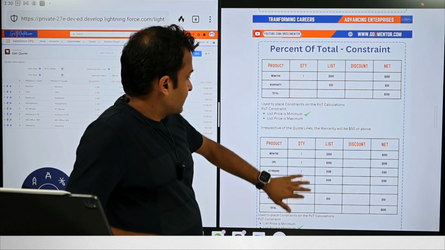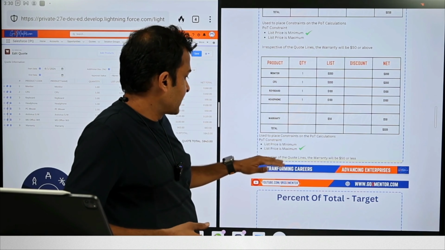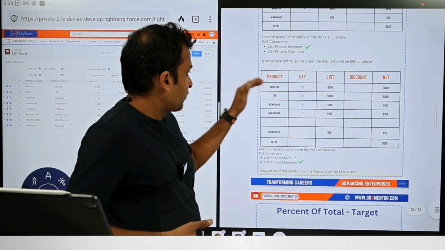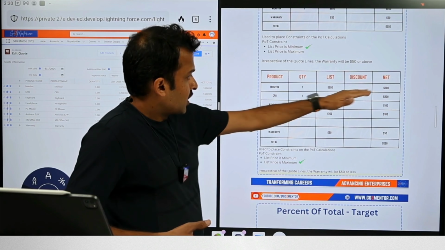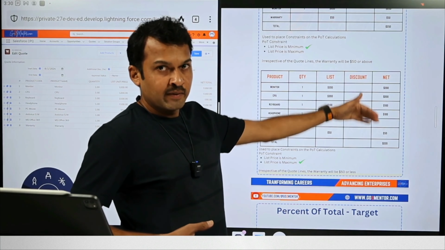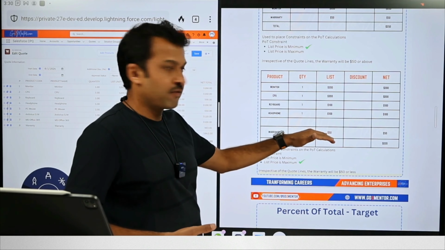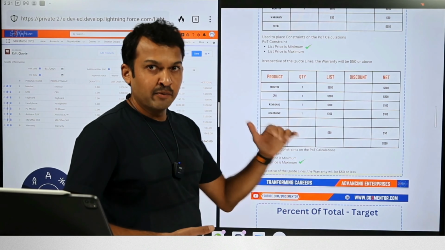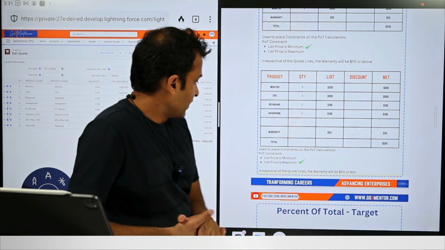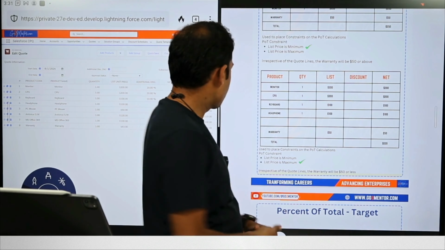Okay. Likewise, when we set the list price as maximum, and we have multiple products, the monitor, CPU, keyboard, headphones, now this is $400, $500, $600. So 10% of that should be $60. But when you configure it in the system, the warranty will remain at $50 because we have said the list price is the maximum that we can charge for this product. Okay. So we will go ahead and try that now.